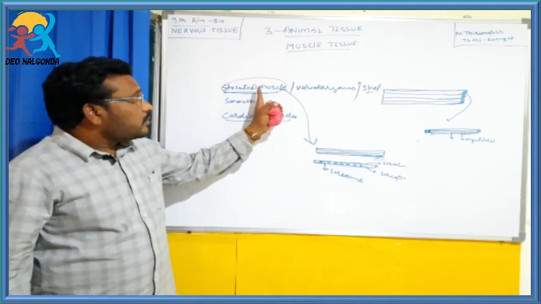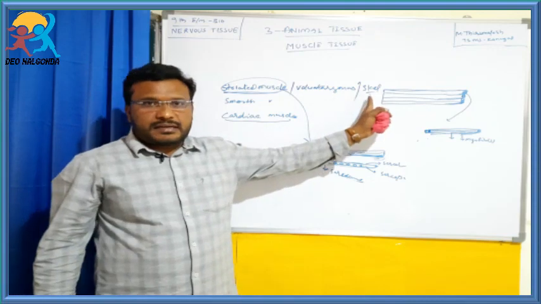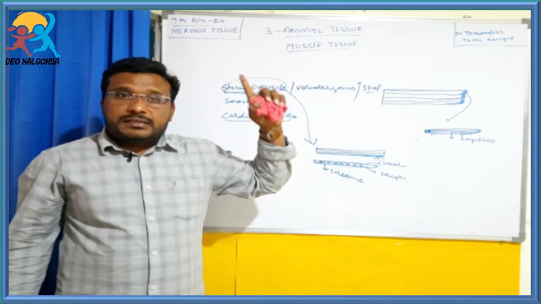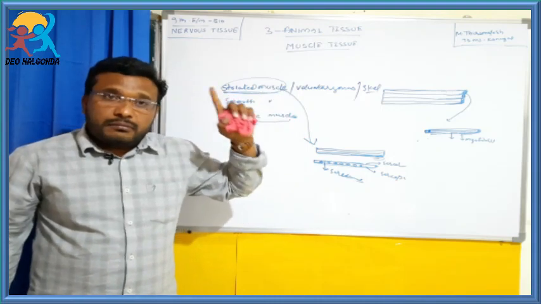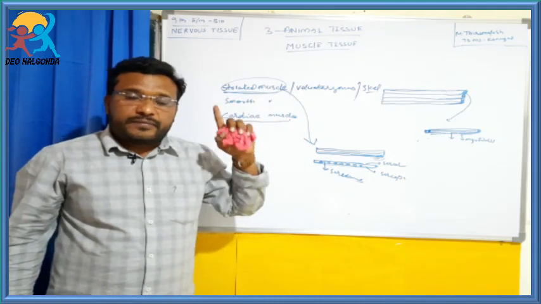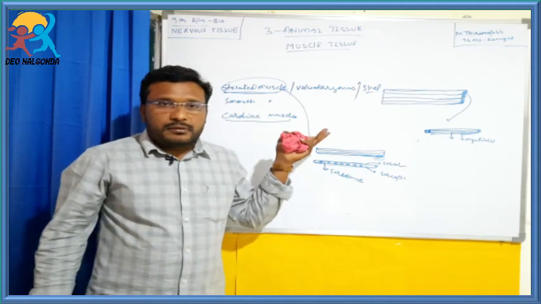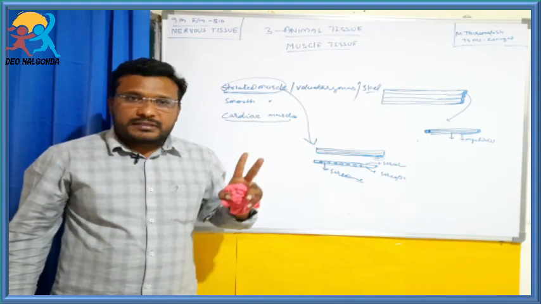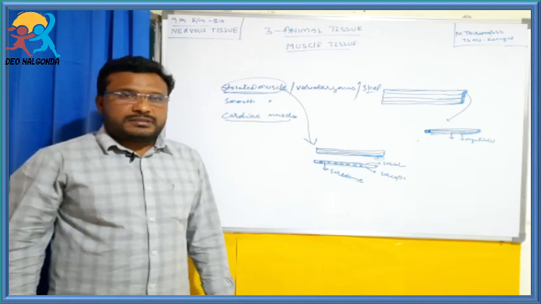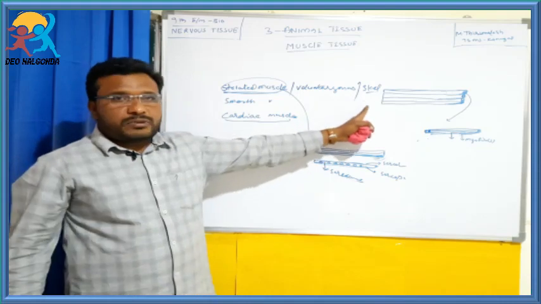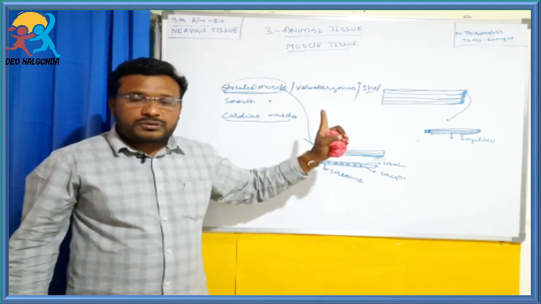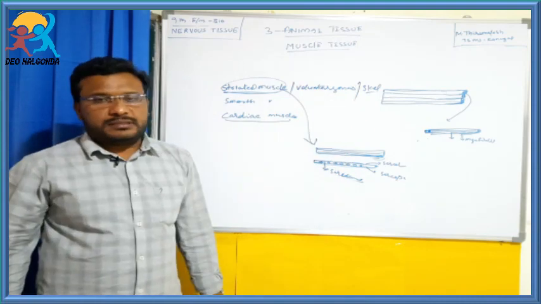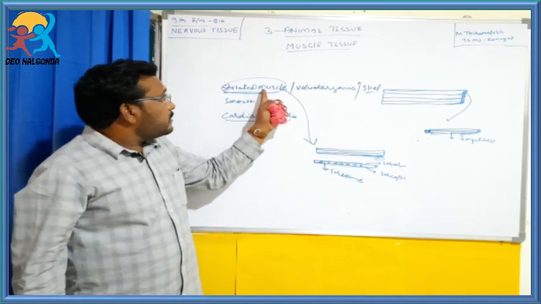Striated muscles are called voluntary muscles, also called skeletal muscles, because we can move them by our conscious efforts. For example, our limbs move through our conscious control, so they are called voluntary muscles. These muscles are attached to bones and help in the movement of the body. So these are called skeletal muscles.